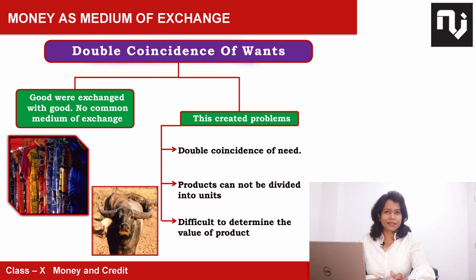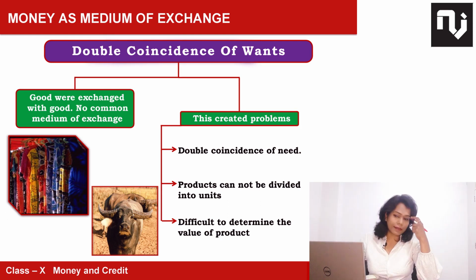But the system had a lot of problems, because sometimes we don't find anyone who is ready to exchange. Second, you cannot store the goods for a long period of time. You have to sell at any cost. So there was a need of technology where you could preserve. I'm talking about eatables here. And third, you cannot decide the value of the product. If you are selling me shoes and I'm selling you milk, can we compare the value of both the articles? We cannot compare it, and it will not be justified also if I value it the way I'm thinking of.